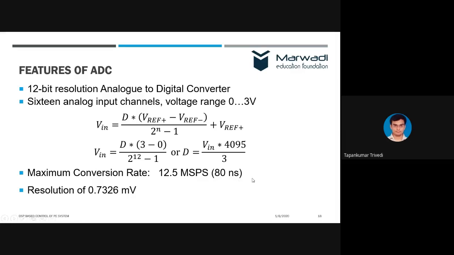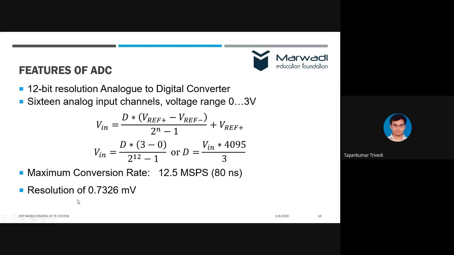Now, of course, this is very hypothetical. Practically, this value should be 300 to 500 nanosecond. Otherwise, the output will not be appropriate, right? So we go up to 500 nanosecond, right?